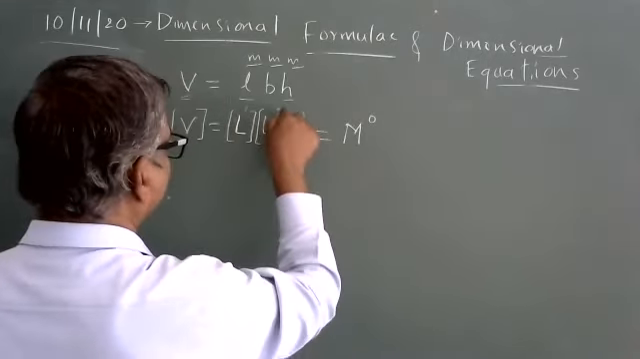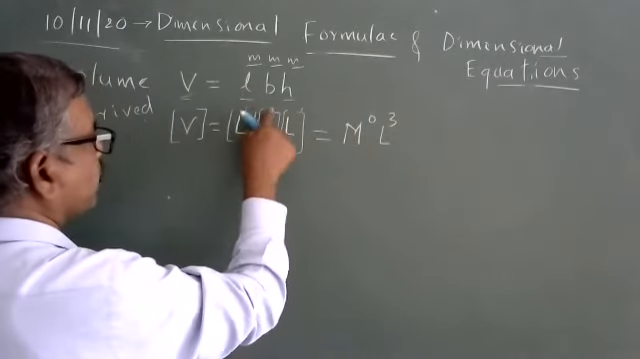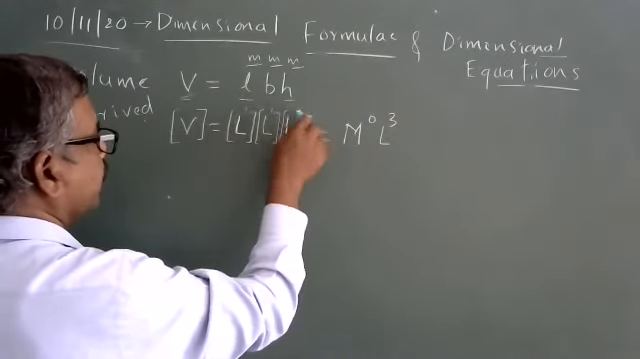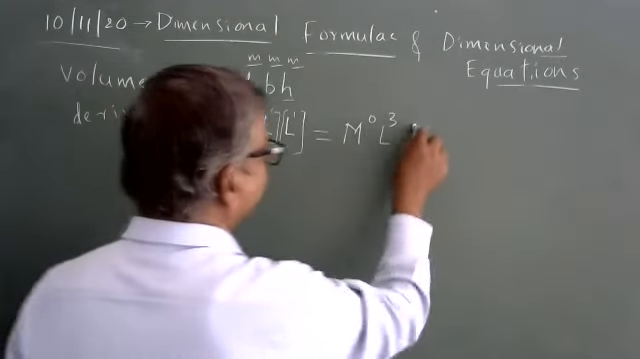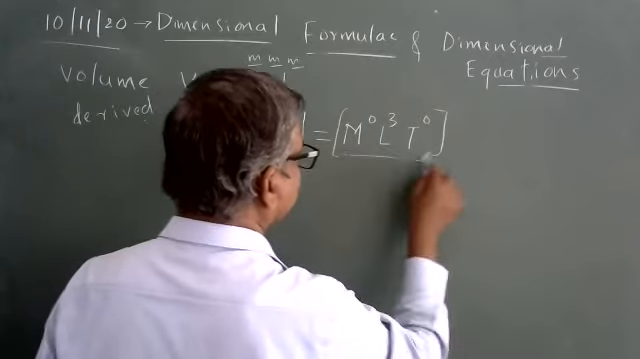You can write L raised to 1, 1, 1. It becomes L raised to 3. All the three are added up, 1 plus 1 plus 1. So it is written as 3, time raised to 0. So this is called dimensional formula.